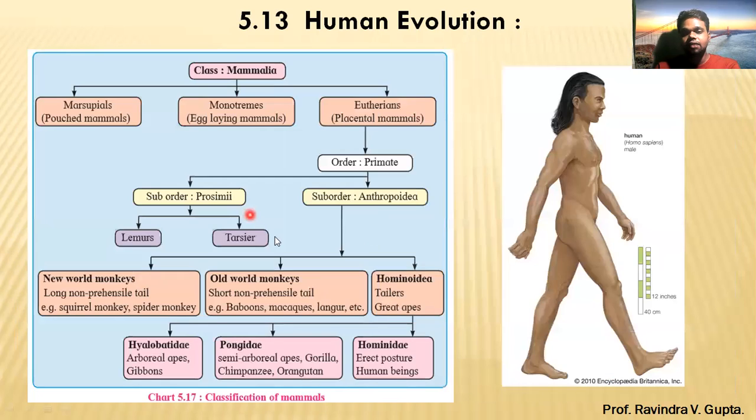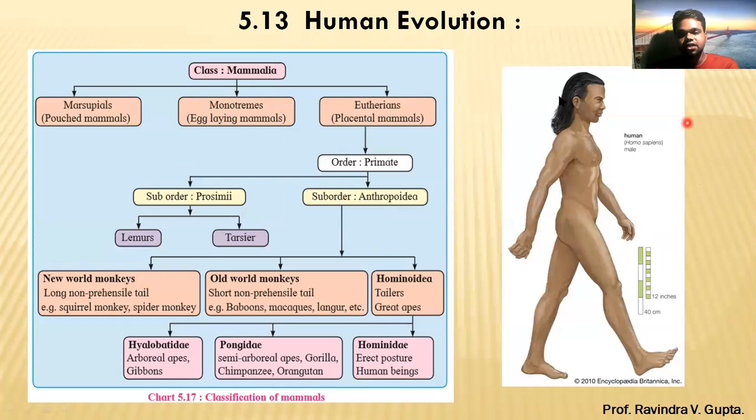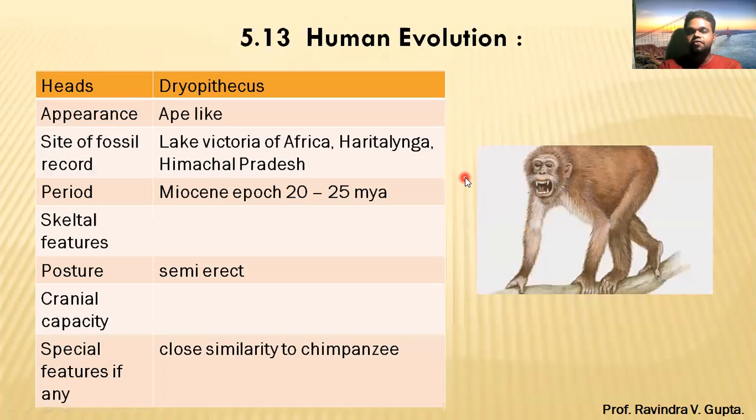And the last example is Hominidae, with erect posture, that is, human being. We took ourselves as an example, so that comes under human being, which you can see in this picture. So that is one part. Now after that we will see that in our book there is one bigger chart, 5.13 Human Evolution. What we just completed was one part of the chart, and then in the second part you have this chart. If you see the last four to five years' questions, you will find that questions of one to two marks are mostly asked on this part.